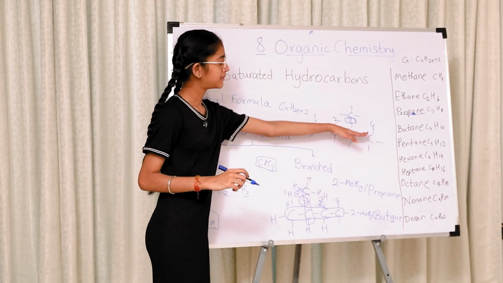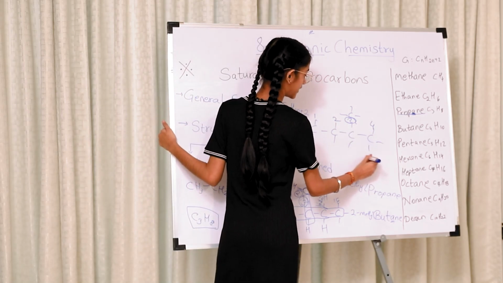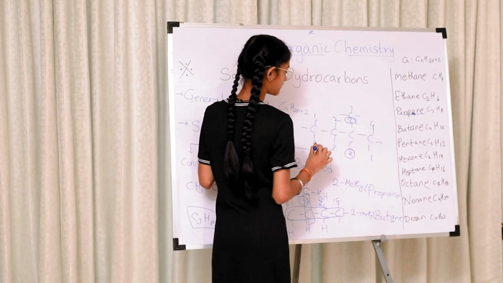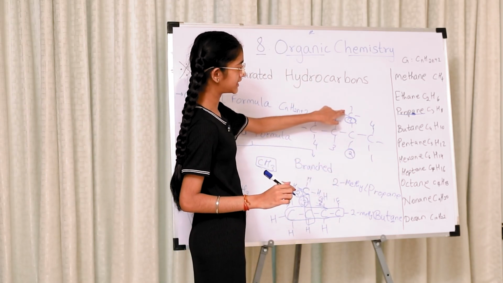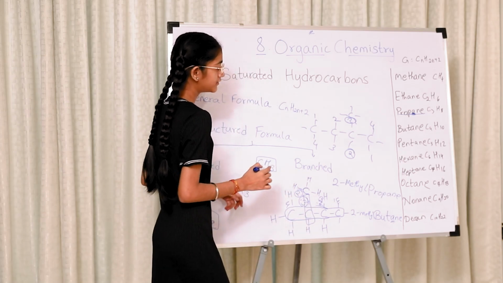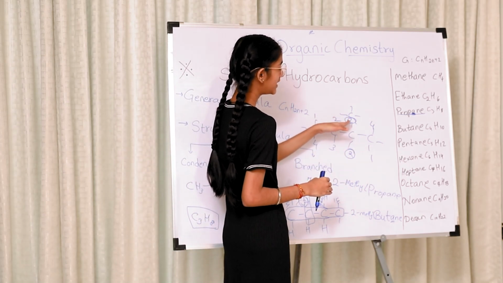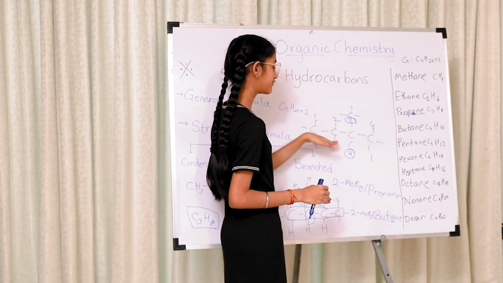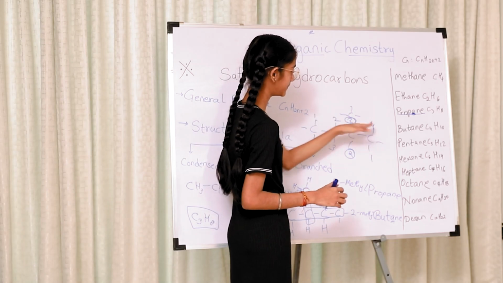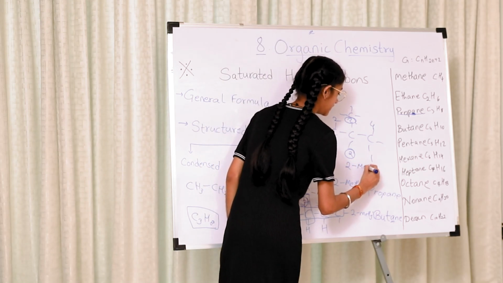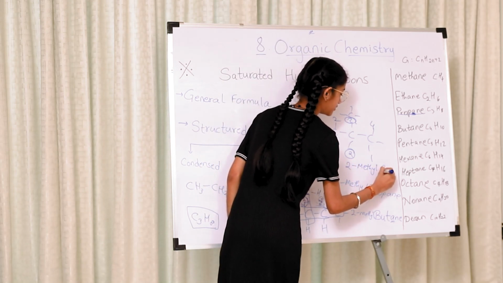And if we start numbering from here, that is 1, 2, 3 and 4, you get the number 2 for this methyl group. So we write 2 instead of 3, that is we start numbering from this side rather than this side. It would have been the same, 2-methyl butane.